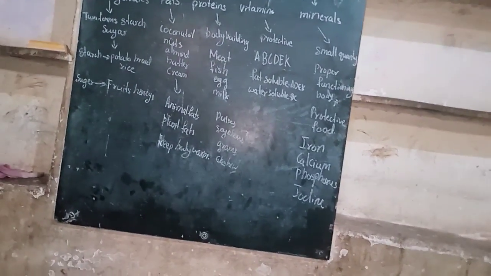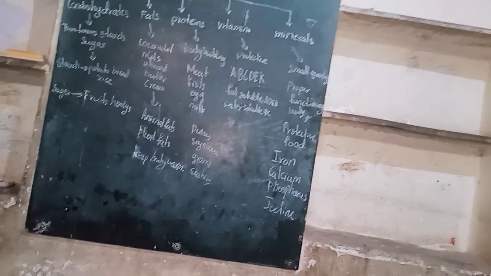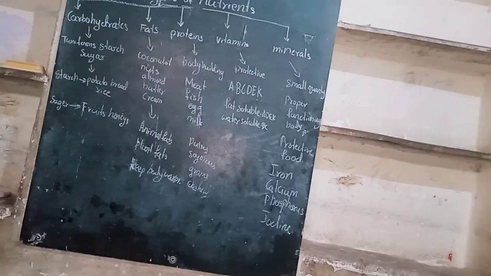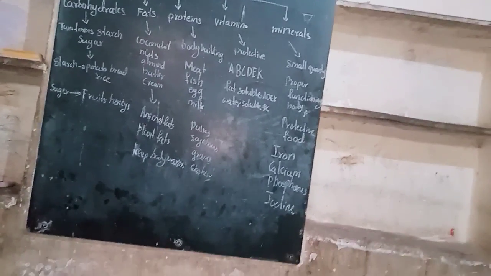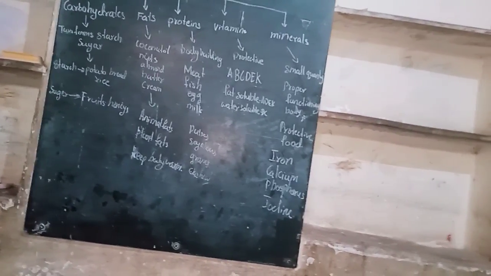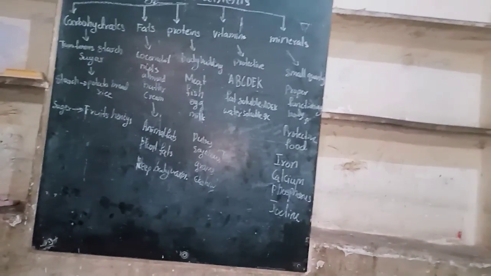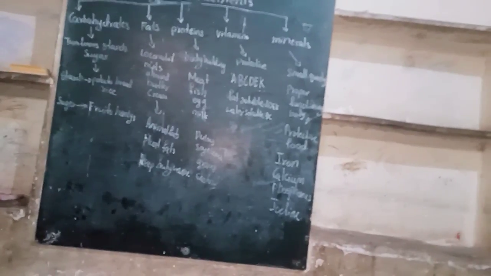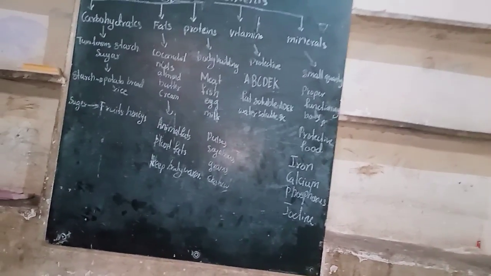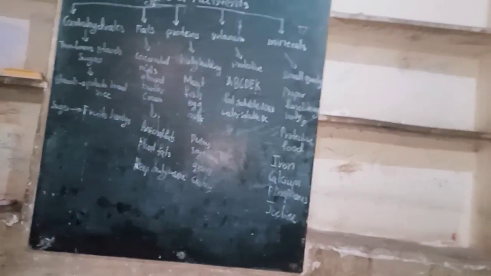See, proteins are very important for children because children are growing up. So, for bodybuilding, proteins are very important. Even proteins also divided in two forms. One is animal proteins and another one is plant proteins. You know, meat, fish, egg, milk we get from animals. Pulses, sugarcane, grams, cashew we get from plants.